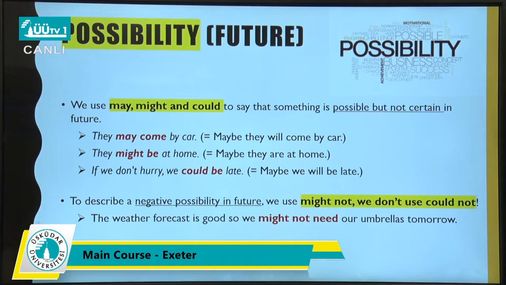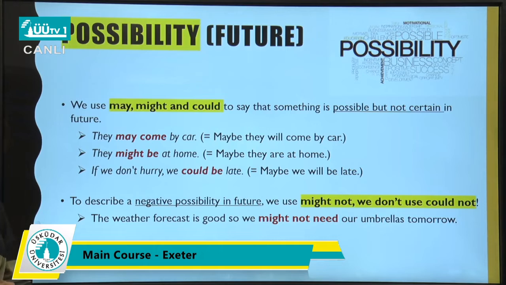Again here, there is an issue you should be careful about. To describe a negative possibility in the future, we use might not, but we cannot use couldn't. So whenever you are talking about probability in the future in negative form, please only use might not. Look at this example: the weather forecast is good, so we might not need our umbrellas tomorrow.